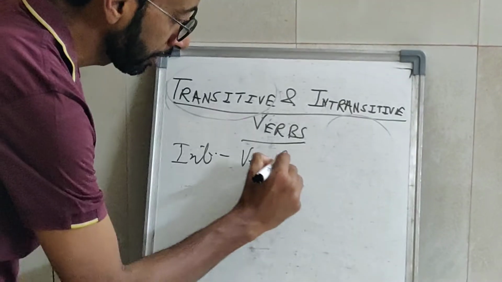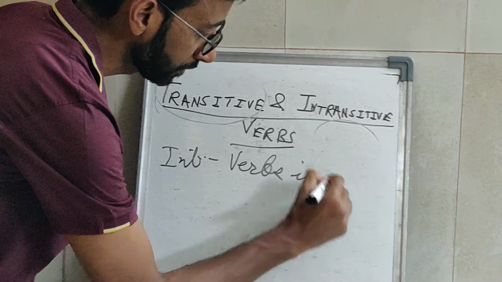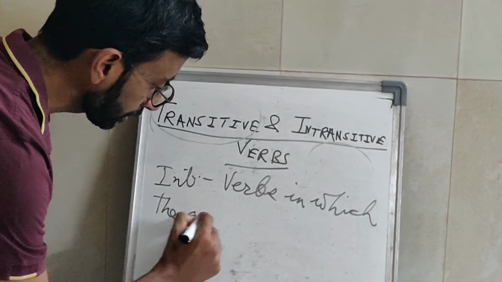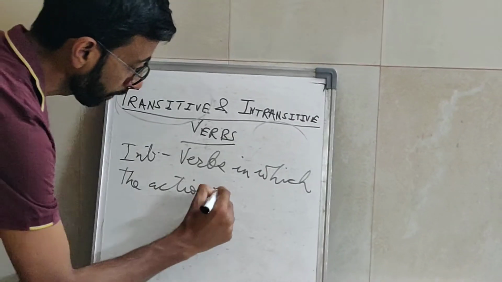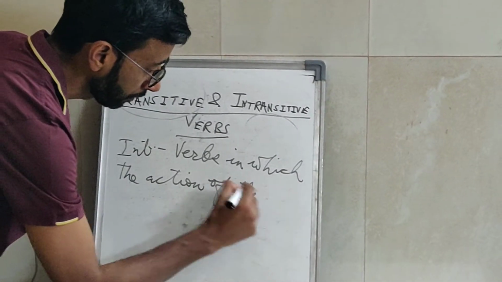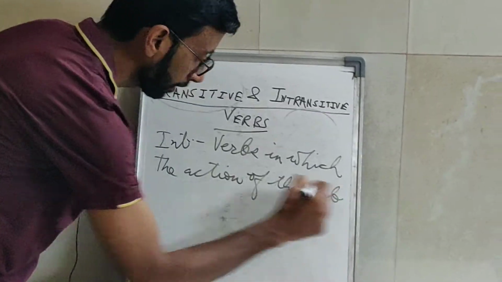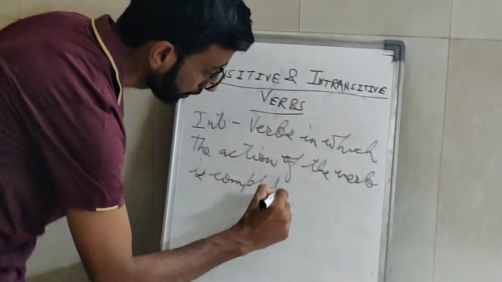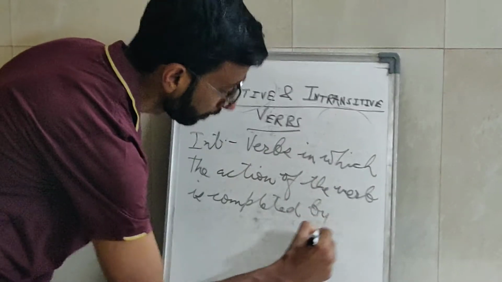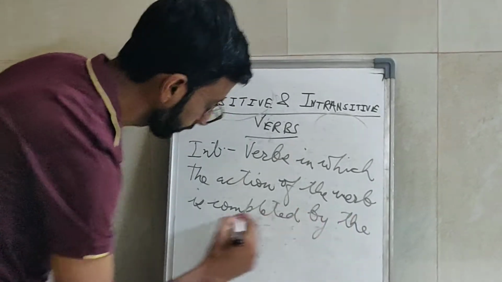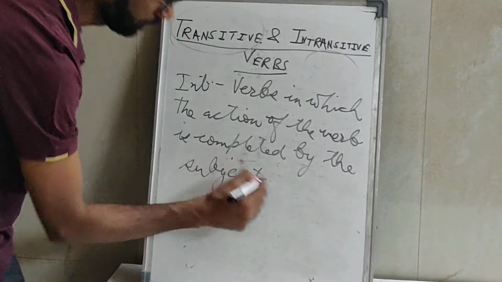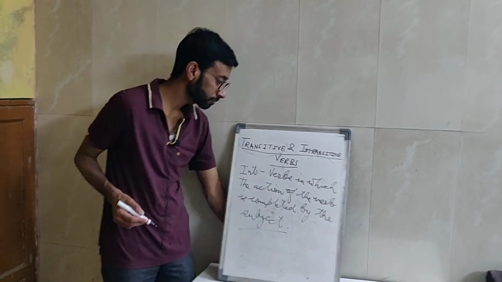So these are those verbs which do not require an object.